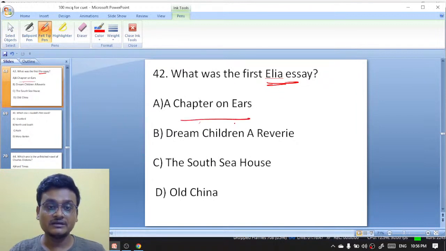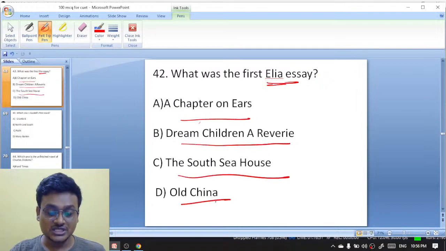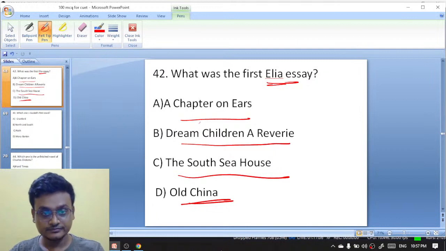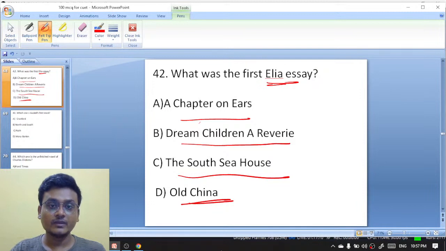A Chapter on Years, Dream Children a Reverie, The South Sea House, or Old China?